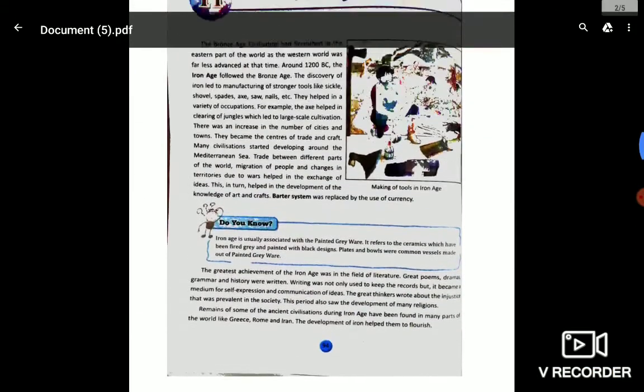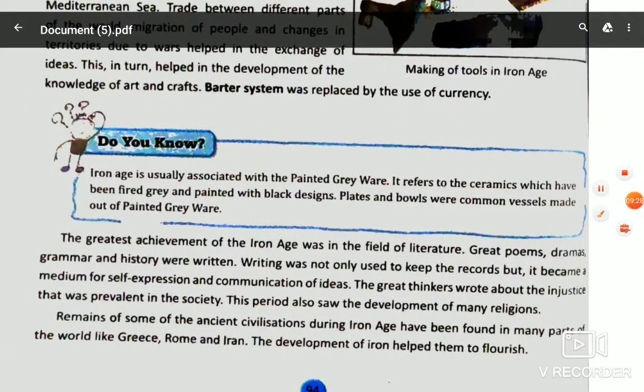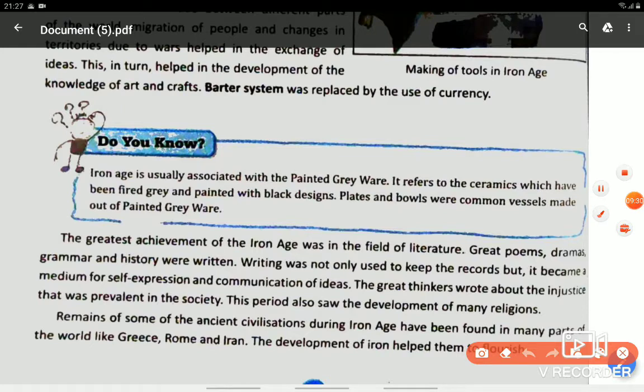Apart from that, the greatest achievement of the Iron Age was literature. And children, one thing I want to tell you is that this literature was not only to keep records of history, it also brought a great revolution in the field of communication, because through writing, people not only kept records, but it also became a medium of self-expression.